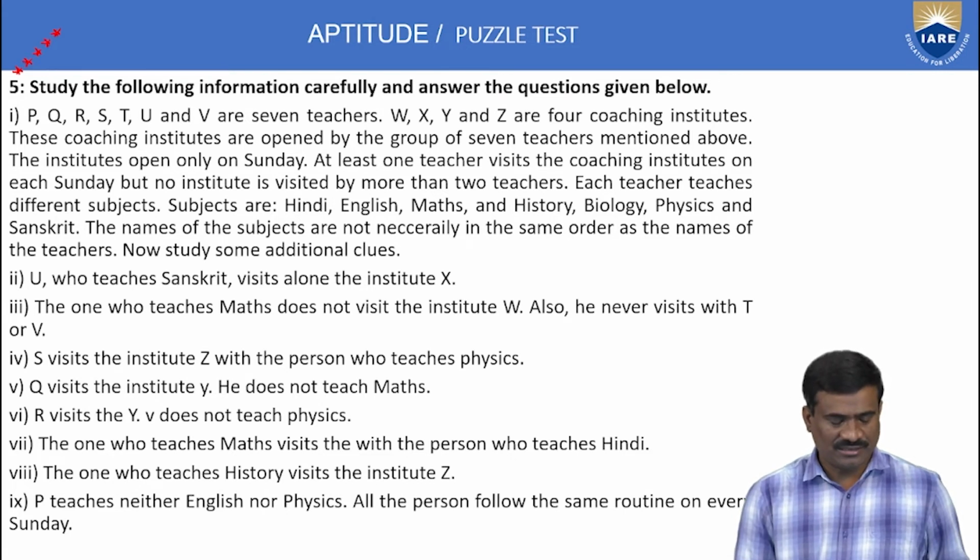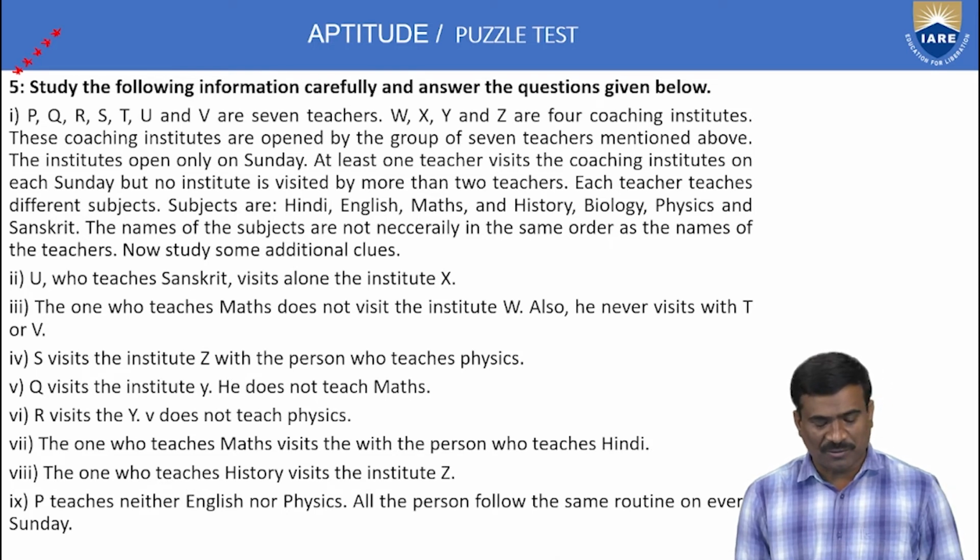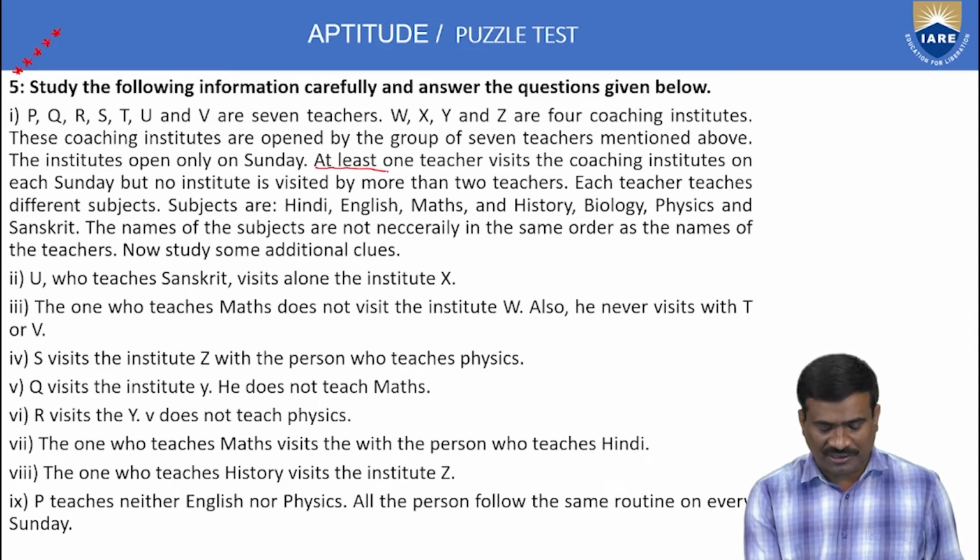First point, P, Q, R, S, T, U and V are 7 teachers. W, X, Y and Z are 4 coaching institutes. These coaching institutes are opened by the group of 7 teachers mentioned above. The institutes open only on Sunday.